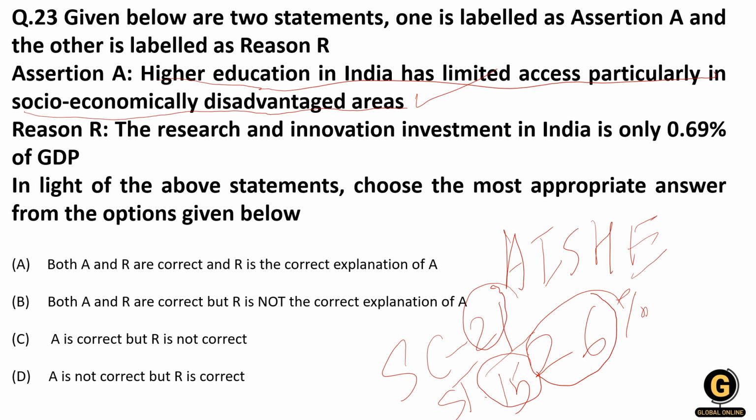But even if you have higher investment in education as a share of GDP, that will not solve the problem of accessibility to all. So the reason is wrong. So the correct answer is that both A and R are correct, but R is not the correct explanation of A, right? I hope you understand.